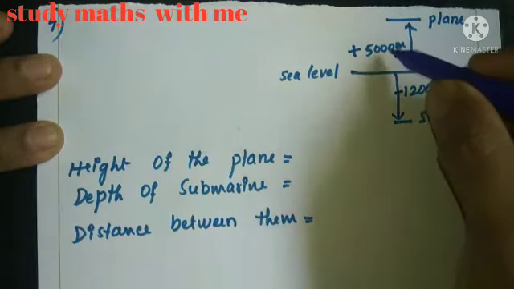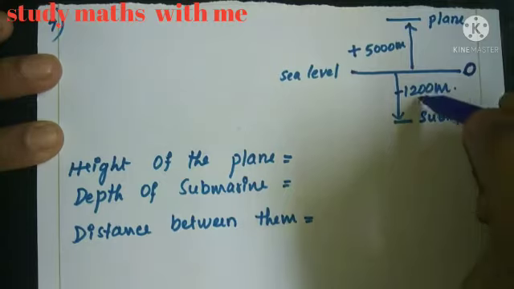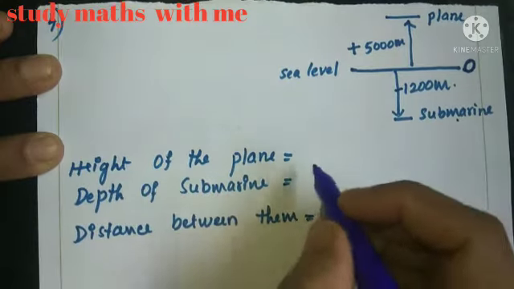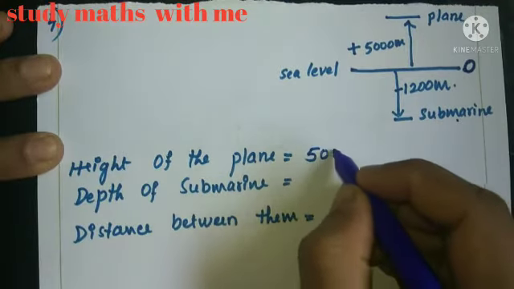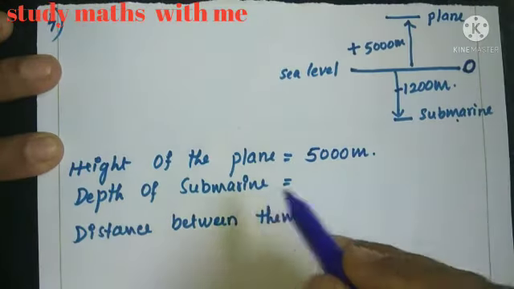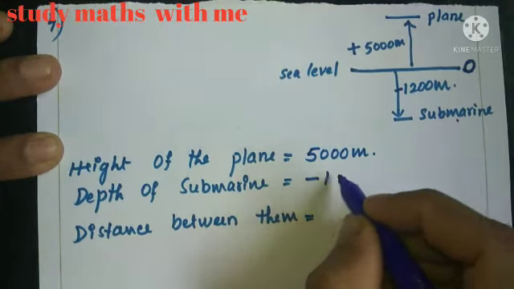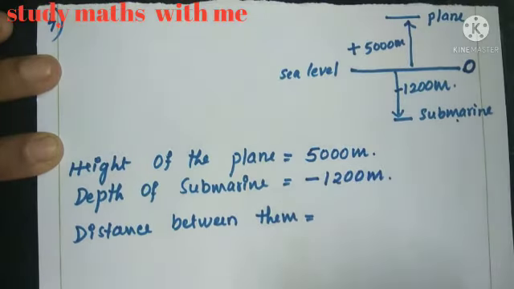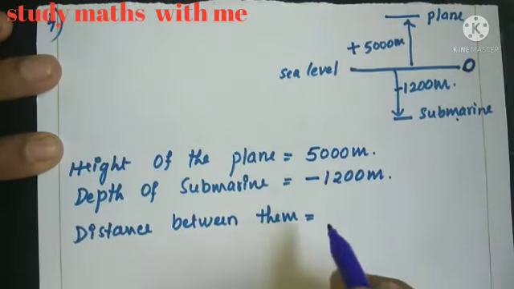So here 5000 is positive value, 1200 is negative value. Now write down height of the plane. This is 5000 meter. Depth of the submarine minus 1200 meter.